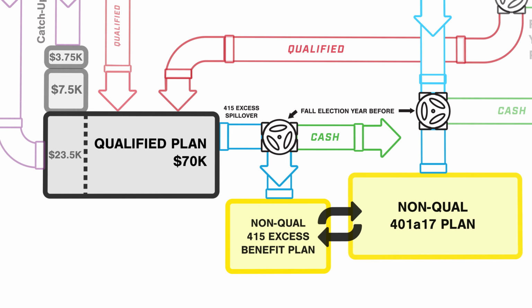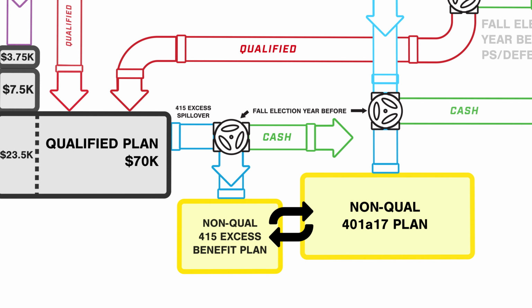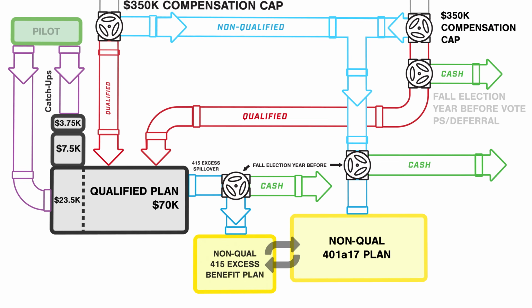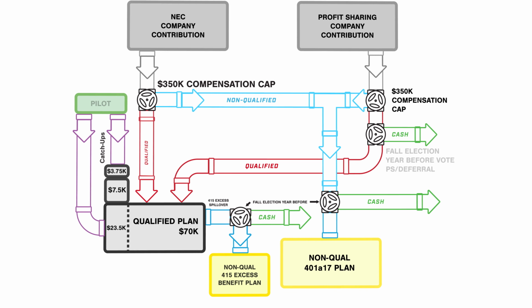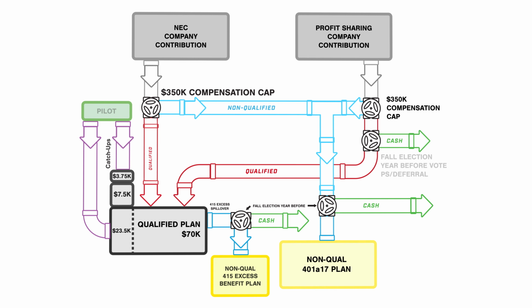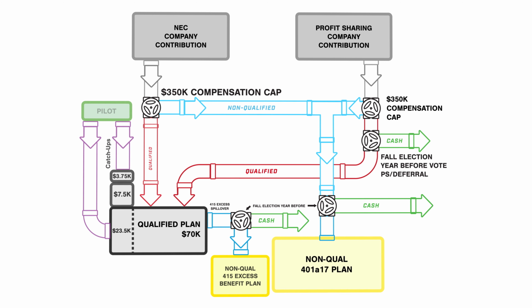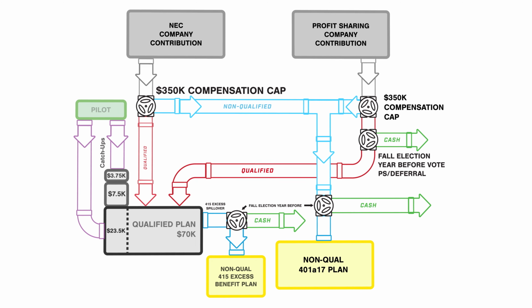The 415 excess benefit plan is identical to the 401(a)(17) plan in structure and protections. Same rabbi trust, same investment options. The only difference between the two plans is where the non-qualified contributions come from. This plan is funded by money that spills over the 415(c) contribution limit, while the 401(a)(17) plan comes from contributions from wages above the 401(a)(17) income limit.